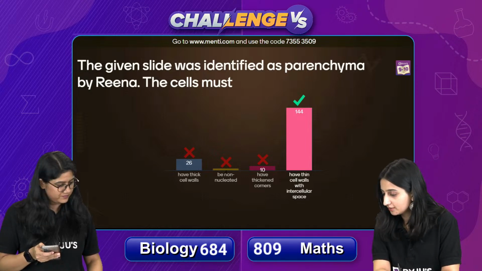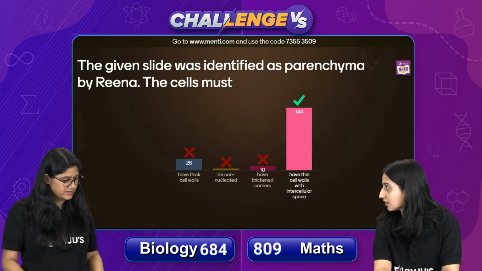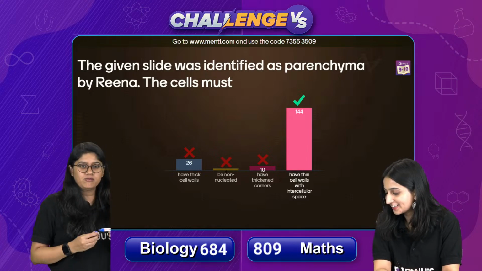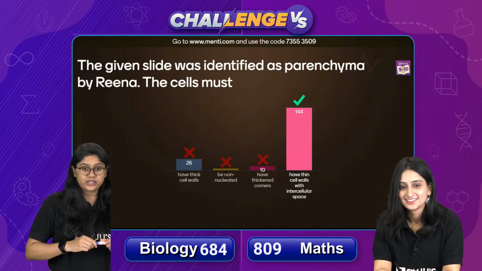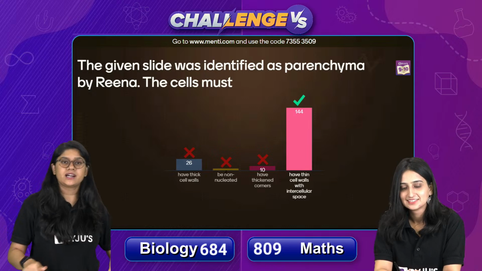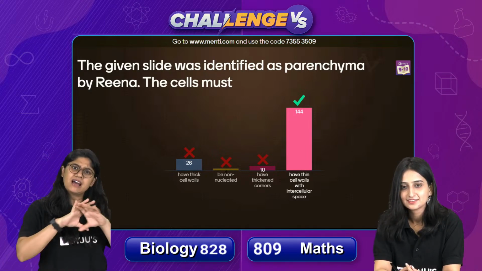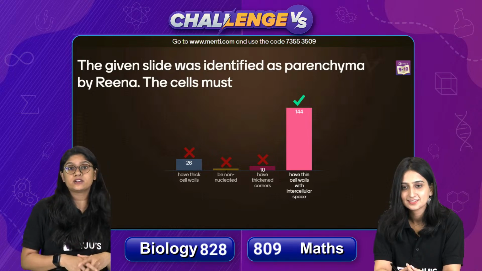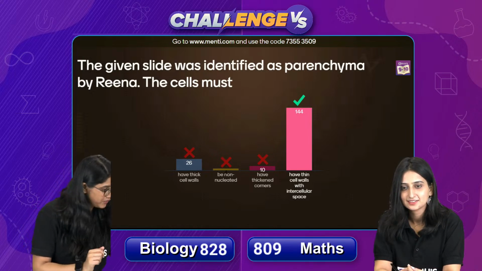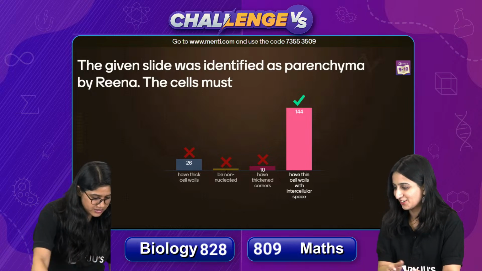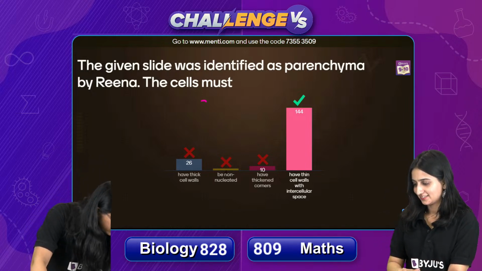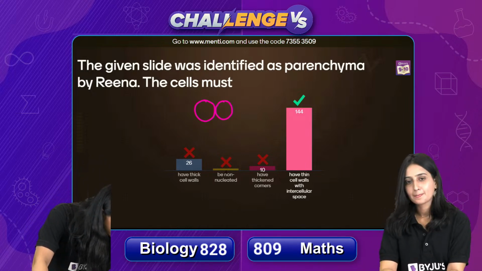Yes everybody. Okay, we have so many students. So very good everyone, 141 of you have voted for the correct answer, and the correct answer is that the identification that we have for the parenchyma is that they'll have very thin walls and they have a lot of intercellular space. So if I have to draw this, we know that the cells will have a lot of intercellular space, right?